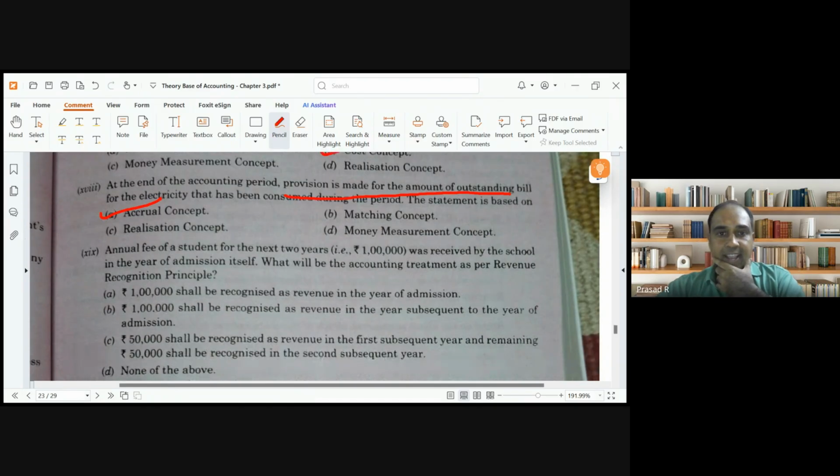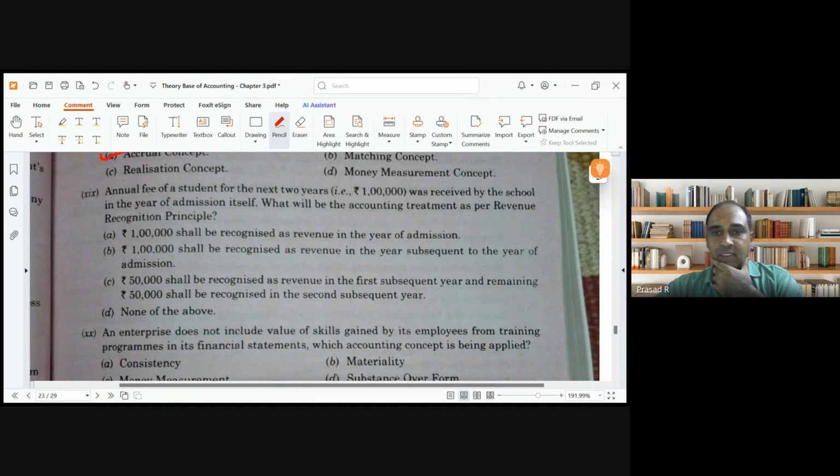Next one. Annual fee for a student for the next 2 years is 1 lakh. For 2 years, 1 lakh was received by the school. What will be the accounting treatment as per revenue recognition? Can I record the fees for 2 years in one single year? No, sir. Only 1 year's income has to be recorded in 1 year. So in this year, I will record 50,000, and in next year, I will record the other 50,000. Option C, sir. Clear?